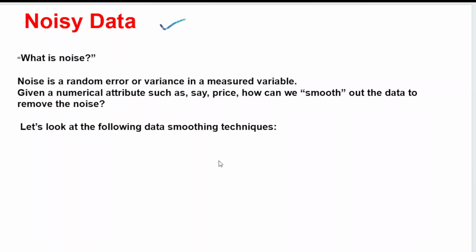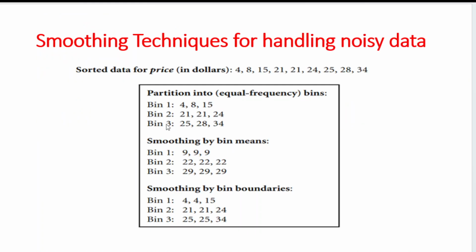What is meant by noise first of all? Noise means any dirty data or any random data with some errors or with some variance in the measured values can be treated as noisy data. But we can smooth out this noisy data by removing the noise. There are a few data smoothing techniques. What are those data smoothing techniques? This is one of the important techniques in handling noisy data.